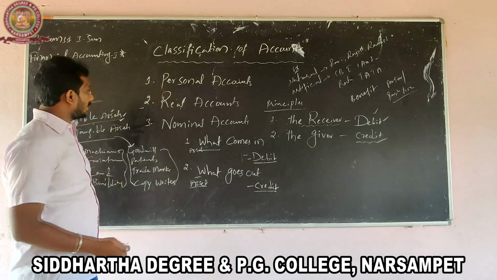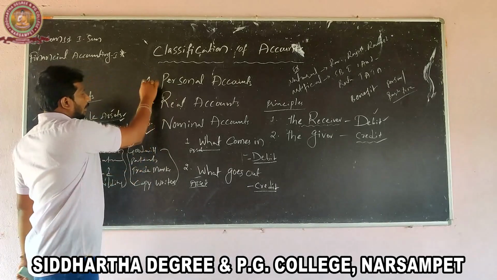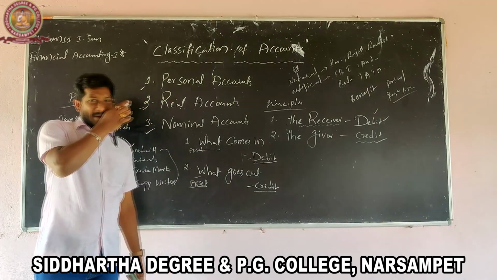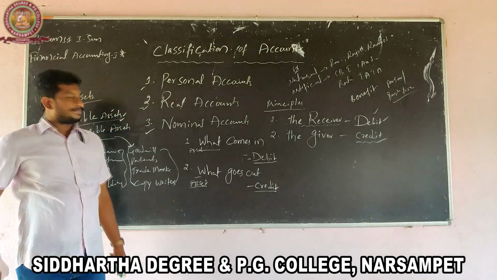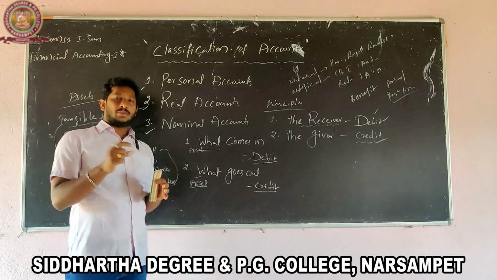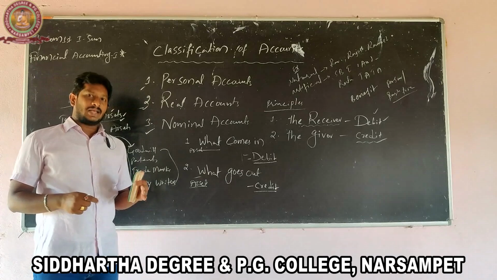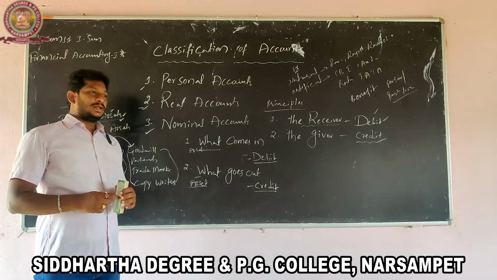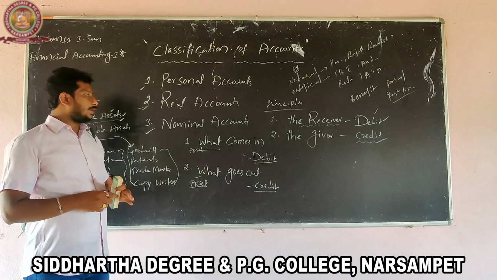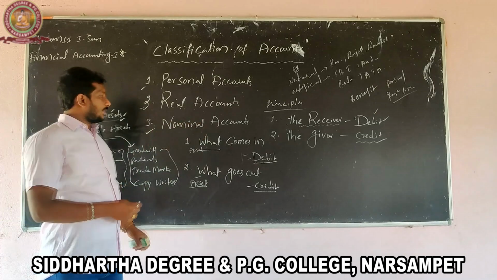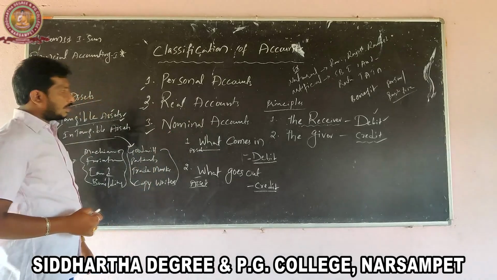The third one is the nominal account principle. So what are nominal accounts? Nominal accounts relate to all types of expenses, losses, incomes and gains. So these accounts are called nominal accounts. What are examples of nominal accounts?